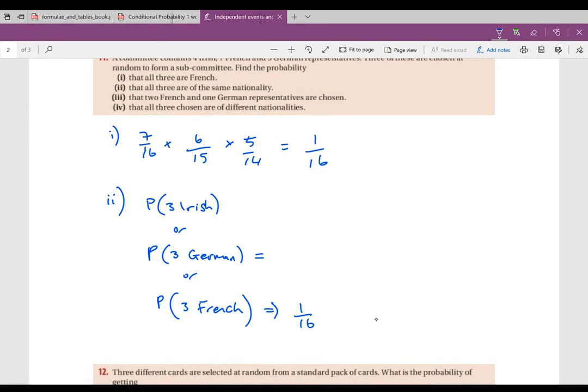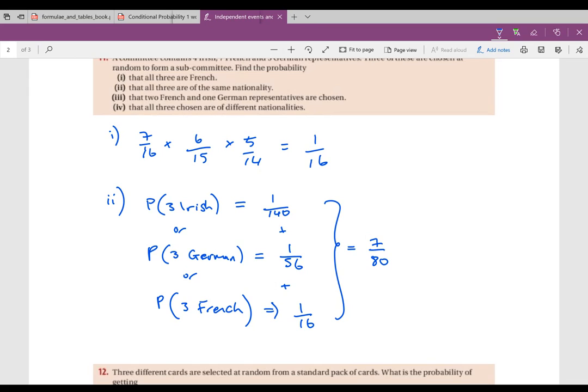The probability that they're all German, you'll have 5 over 16 times 4 over 15 times 3 over 14. We should be able to get that to be 1 over 56. And the probability that the 3 are Irish is 4 over 16, 3 over 15, 2 over 14, which will be 1 over 140. Okay, I only need one of them, so I'm adding them all up, and I should get 7 over 80.